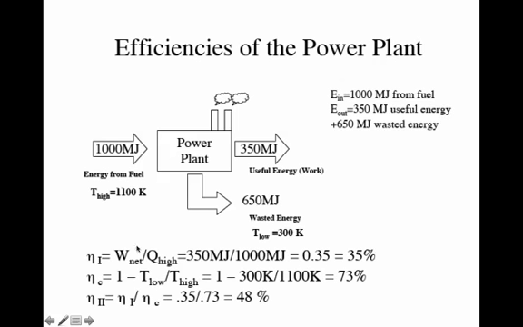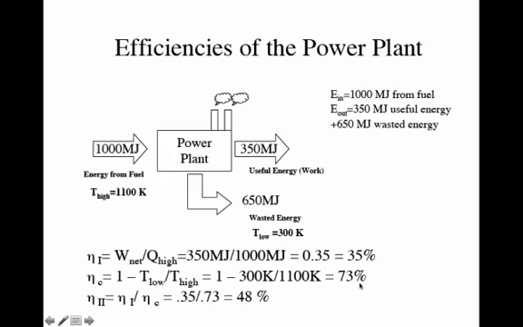If we look at the temperatures involved, we may find that we get a Carnot efficiency of 73%, which means that given the two different temperatures, 73% is the highest efficiency we could hope for with a perfect machine. The 35% that we actually get, the first law efficiency, is only 48% of what we could hope for if we had a perfect machine.